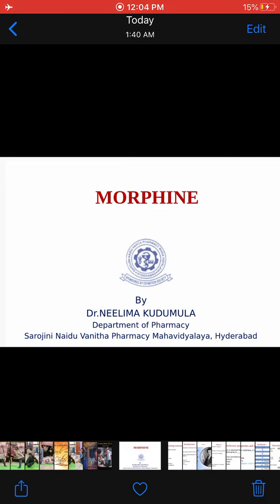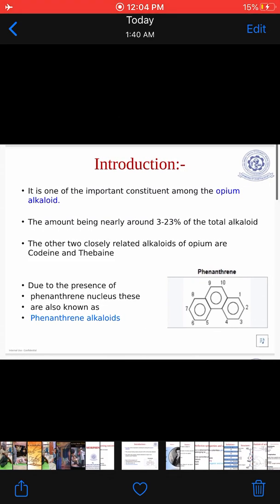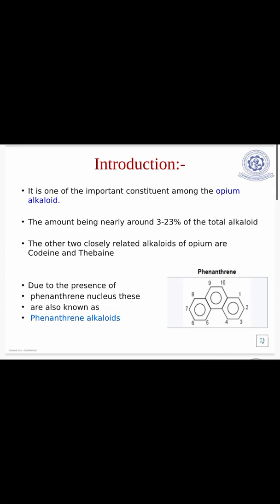This video lecture is on morphine. Learning outcomes: students will be able to know the introduction, history, source, properties and uses, isolation, structure, mechanism of action, pharmacological effects and side effects. Introduction. It is one of the important constituents among the opium alkaloids, the amount being nearly around